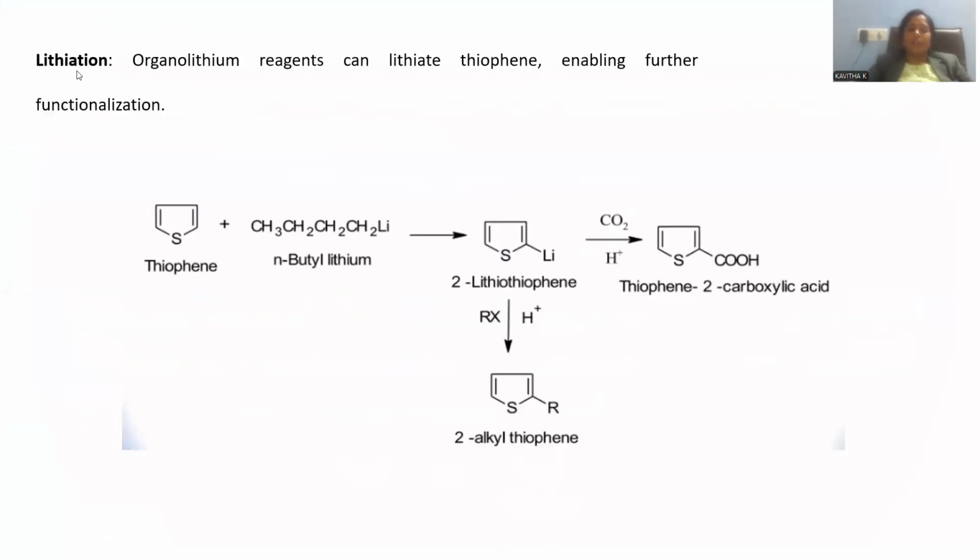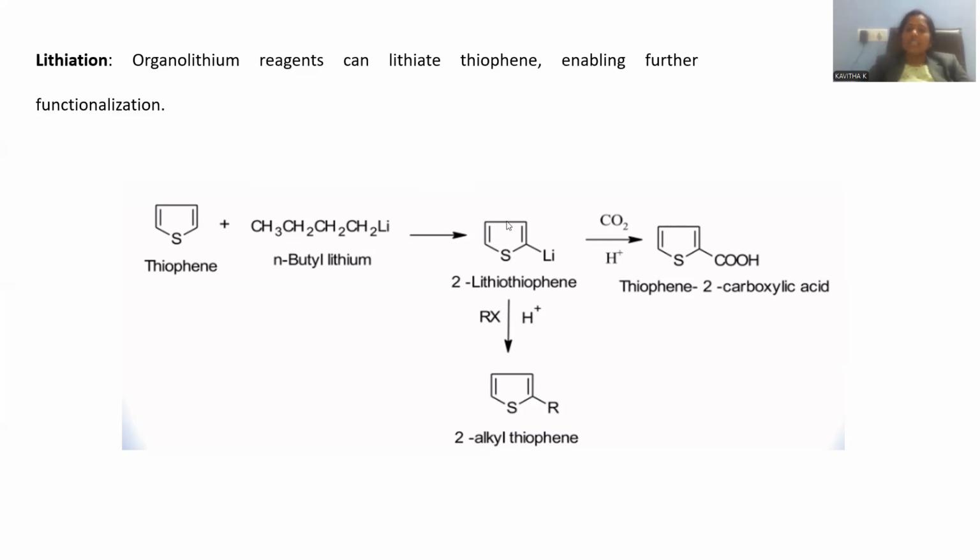Now let me operate the reaction with metals, and I'm taking an organometallic catalyst, that is alkyl lithium, n-butyl lithium, which is operated upon the thiophene and is able to replace the hydrogen with lithium. 2-lithiothiophene will be generated. 2-lithiothiophene is an intermediate compound which is highly reactive, and further functional transformations are possible upon reacting with carbon dioxide. This lithium will be replaced with carbon dioxide, giving rise to a carboxylic acid at position number 2. The product is said to be thiophene-2-carboxylic acid.